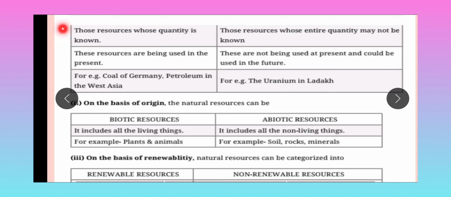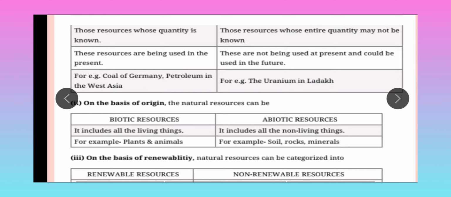Potential resources are those whose entire quality may not be known. We cannot know everything about that resource now, but in future we can know about it. That is called a potential resource.